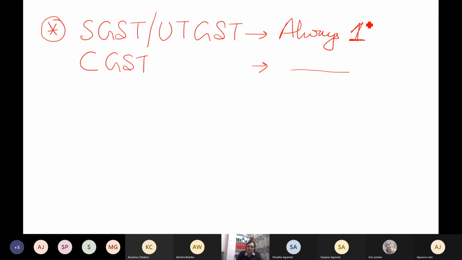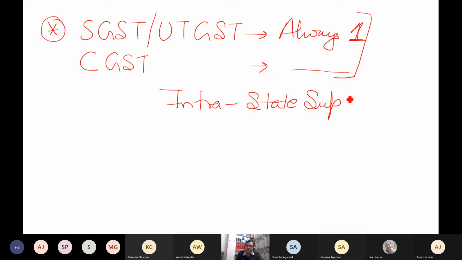CGST will always be there whenever the supplies are intrastate. So this is a new word, intrastate. Technically, I never take any decision on the basis of where the location of the recipient is. Just like in the earlier example, I told you if the recipient is in Delhi, then it is S, and if the recipient is in Chandigarh, it is UT. In reality, I take the decision on the basis of this word, interstate supply. Sorry, not intrastate. So this is what I need to check.